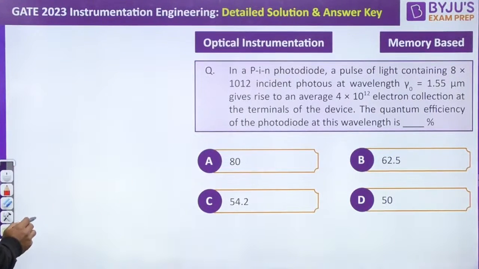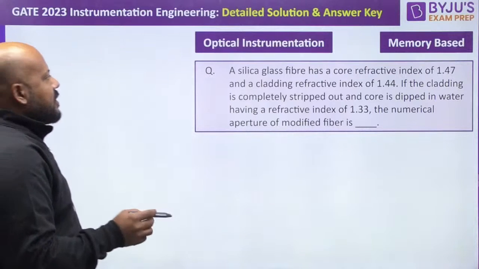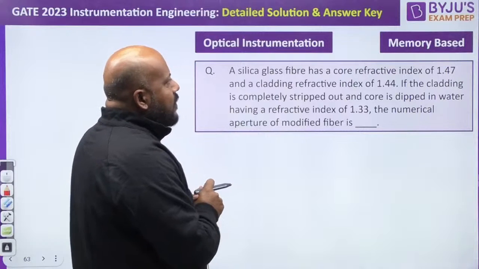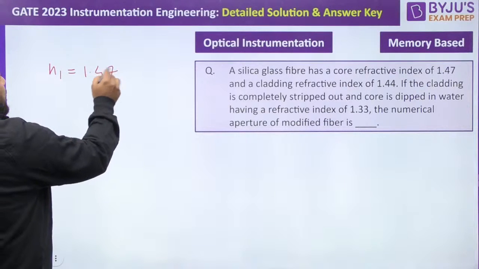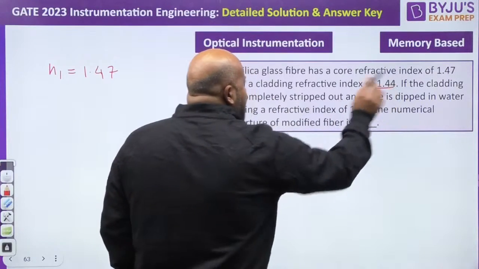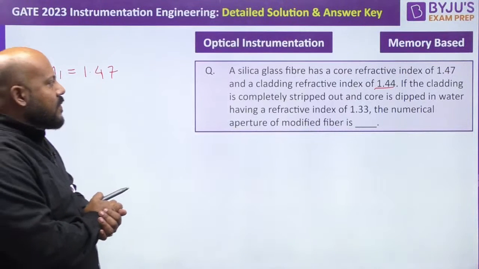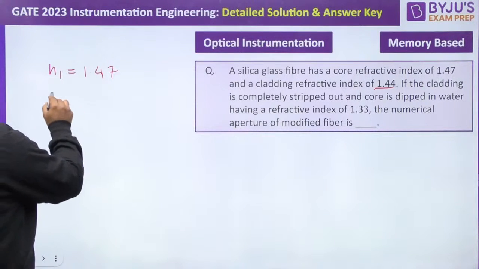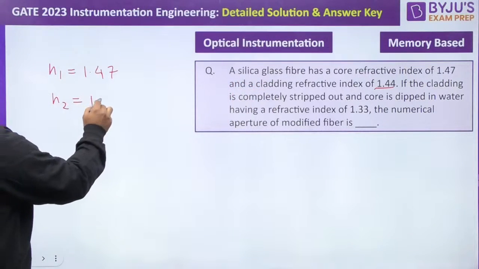Now let us go to the next question. This was also an easy question. Let us read what the question is saying. There is a silica glass fiber having a core refractive index of 1.47 and a cladding refractive index of 1.44. He is saying if the cladding is completely stripped out, it means it is completely removed, and the core is dipped into the water, having a refractive index of 1.33. Now water is playing the role of cladding here, so it is 1.33 given.